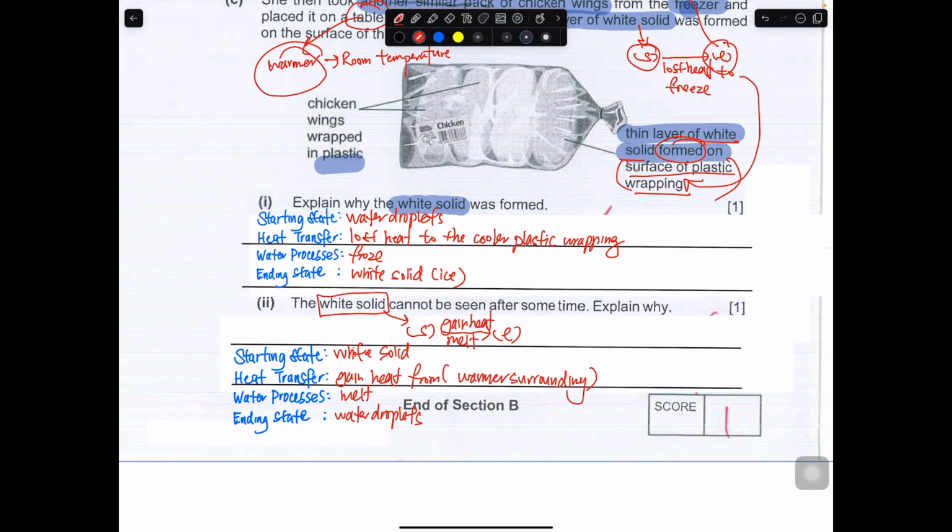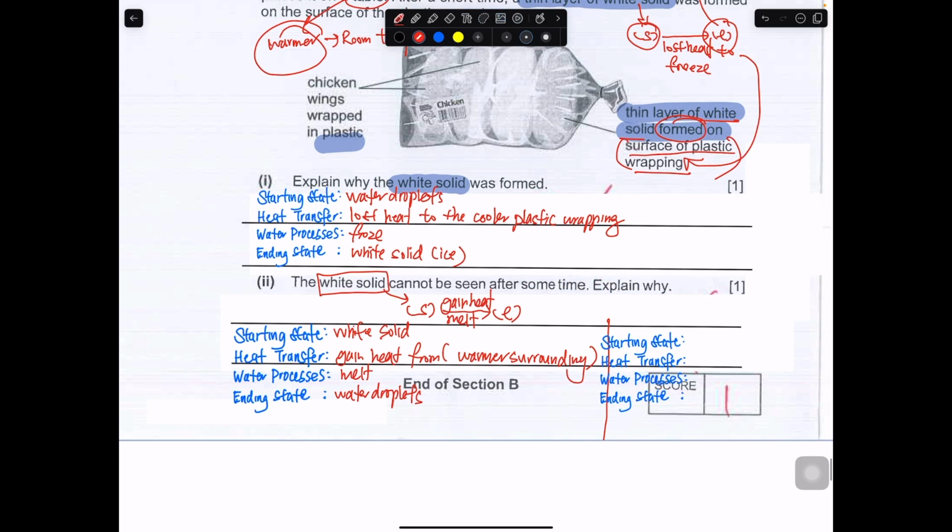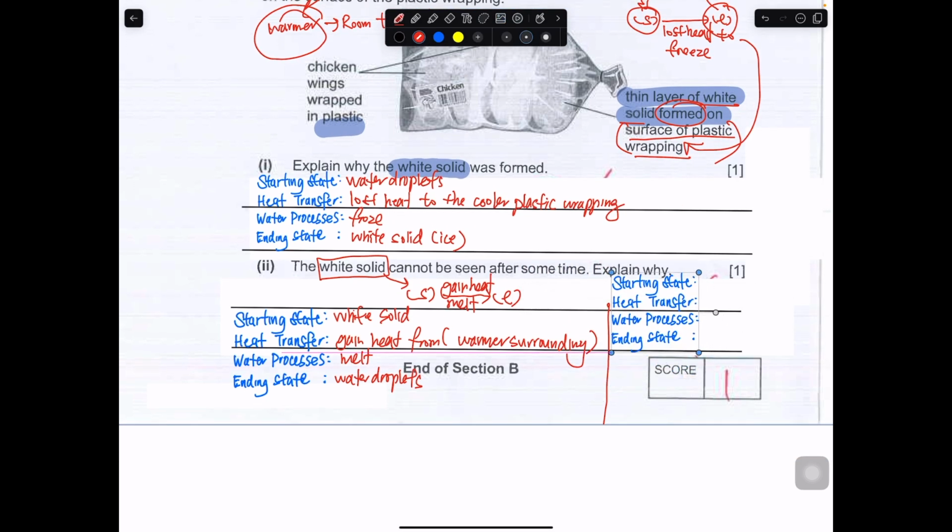Some of you may even want to consider this. You can even say this as well as an extension. So after writing this, you can add on to say that the water droplets, which is the ending state of the melting process, actually evaporate off into your water vapor, because it is no longer seen there anymore, right? So you can go on to say that it probably had evaporated off into water vapor as well.